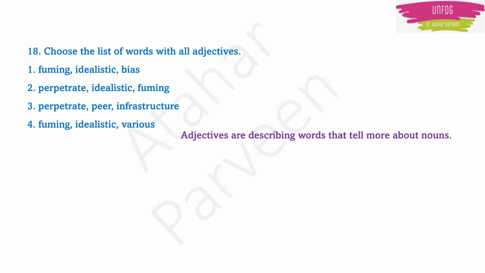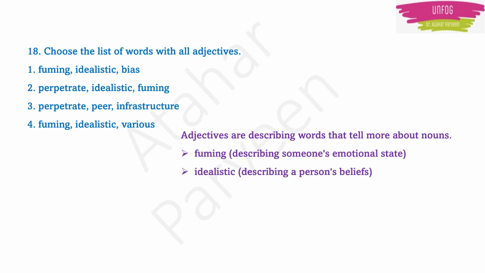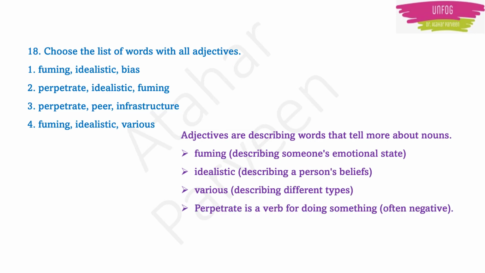See, adjectives are actually describing words that tell more about nouns. Okay. Here, fuming means you are describing someone's emotional state. Idealistic means you are describing someone's belief. Various means you are describing different types. Perpetrate means it is actually a verb for doing something.